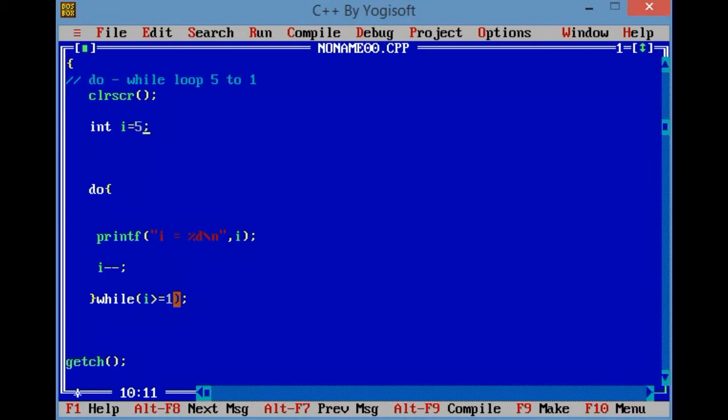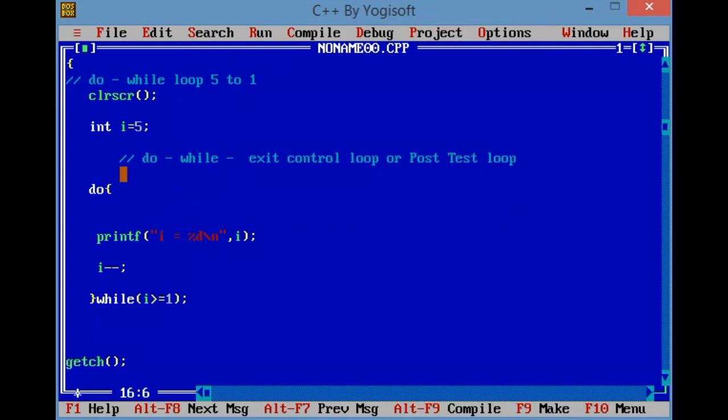Before going to the next example, the question is I just want to print 5 to 1. First I will execute do. Why? The do while loop belongs to the exit control loop, or post test loop.